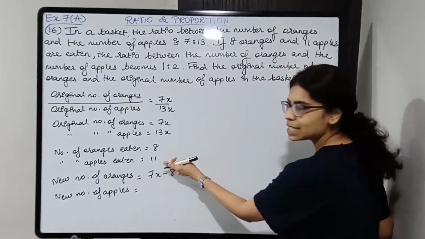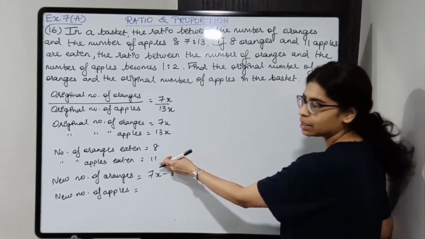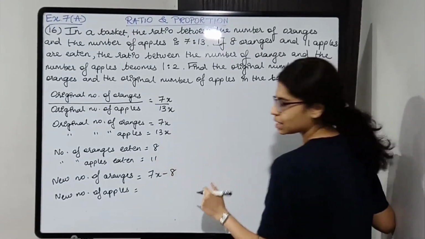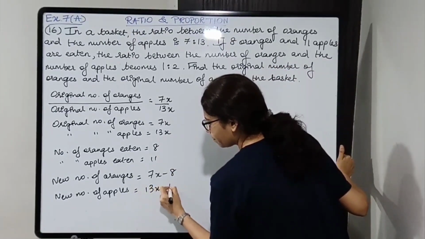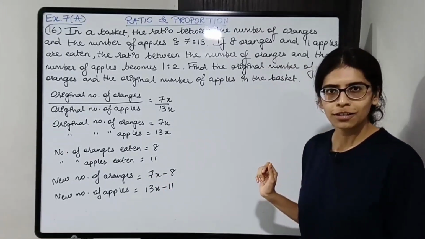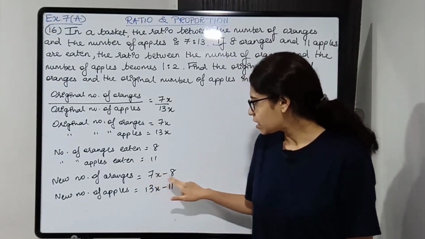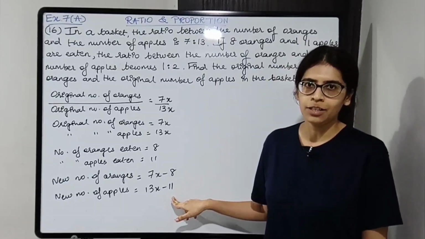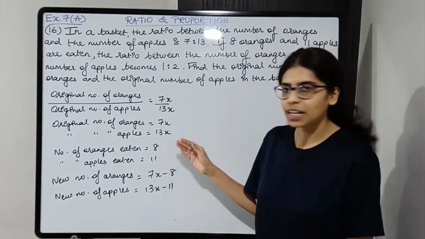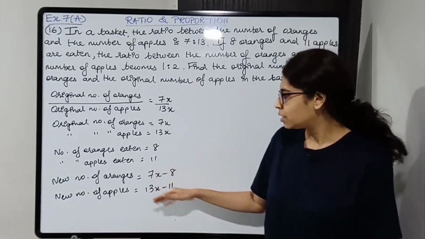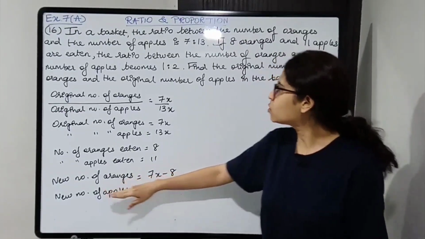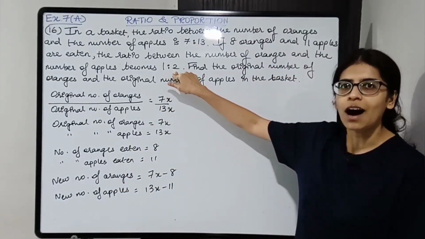Original minus the number eaten. So 13x minus 11. So 7x minus 8 and 13x minus 11. Now the ratio of the oranges to apples, that is the new ratio, is what? It is 1:2, that is half.